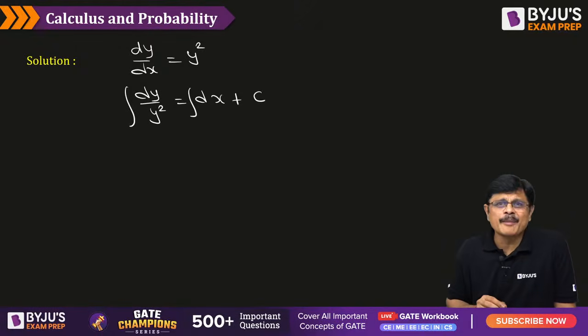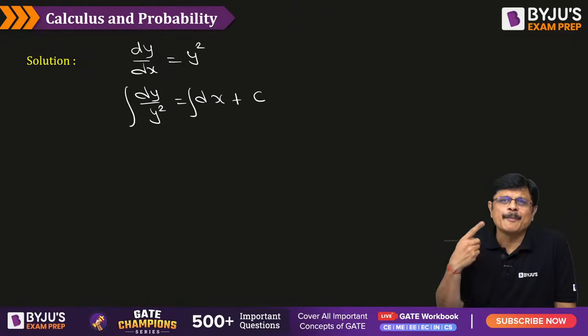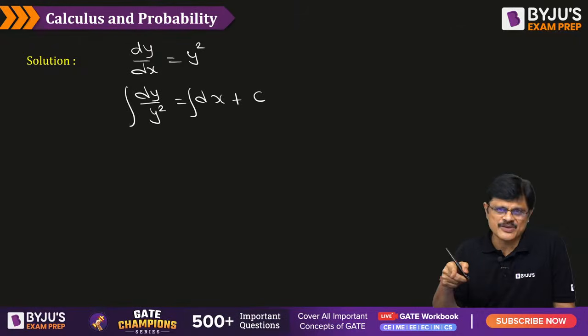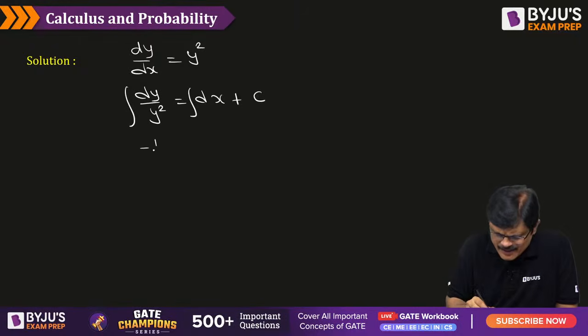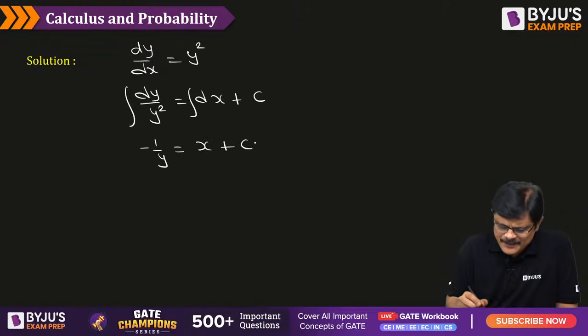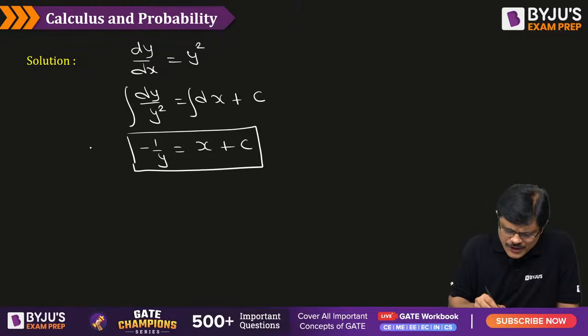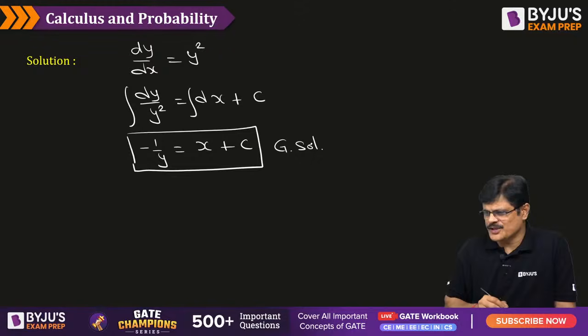What is the integral of 1 by y square, sir? It is actually y power minus 2. Its integral is y power minus 2 plus 1 by minus 2 plus 1, which is minus 1 by y, my dear friends. So what is it? It is minus 1 by y, and integral dx is x plus c. So this is the solution, which is called the general solution of the given differential equation, sir. What is it? General solution.